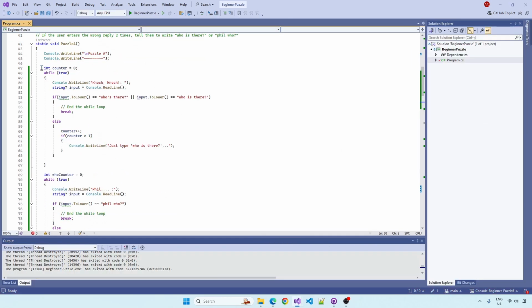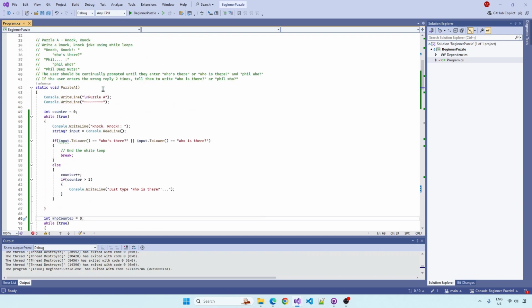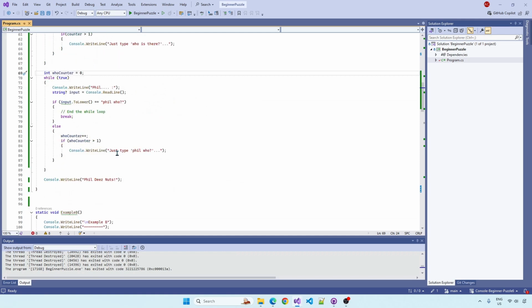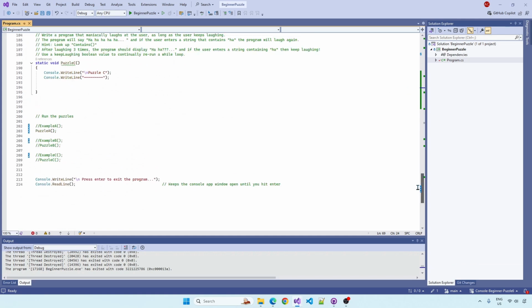There's other things you could have done and used two while loops one after the other, but I just want you to learn while loops, let's not kill ourselves. There's better ways to do this, but I would be using functions and stuff rather than while loops. Okay. Comment out puzzle A, we're done with that. Let's have a look at puzzle B.